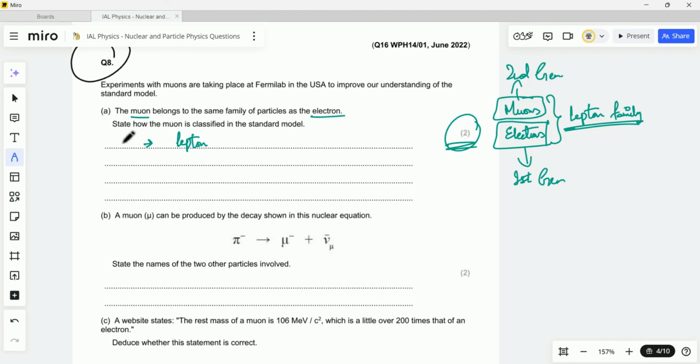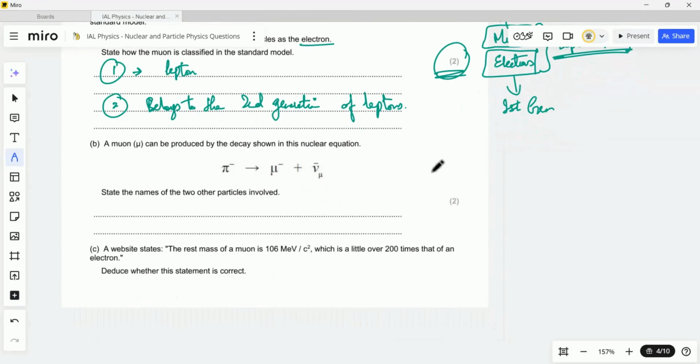So this is for 2 marks. The first pointer that you're going to write is it is classified as lepton. The second pointer would be that it belongs to the second generation of leptons. This will be your answer for 8A.